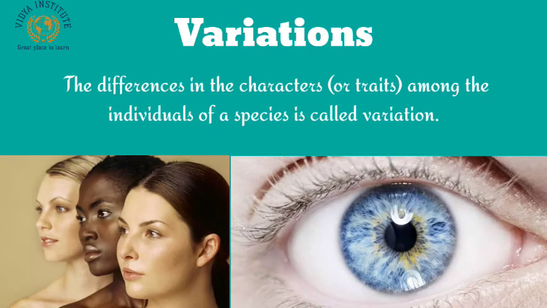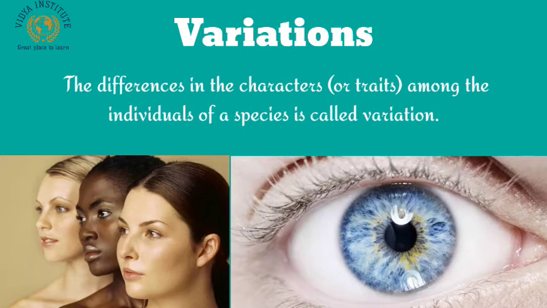Variations. Although the offsprings inherit the characters or traits of the parents and resemble them very closely, the resemblance is not complete in all respects. The offsprings are never a true copy of the parents. In fact, no two individuals are exactly alike, and the members of any one species differ from one another in some characters or traits or the other. These differences are known as variations. So, from the biological point of view, variation is the occurrence of differences among the individuals of a species.